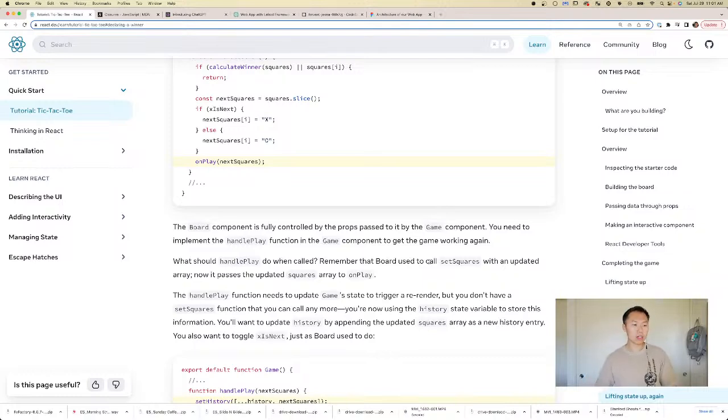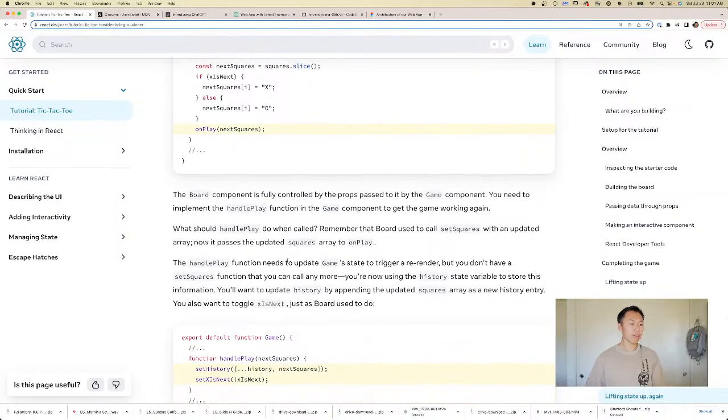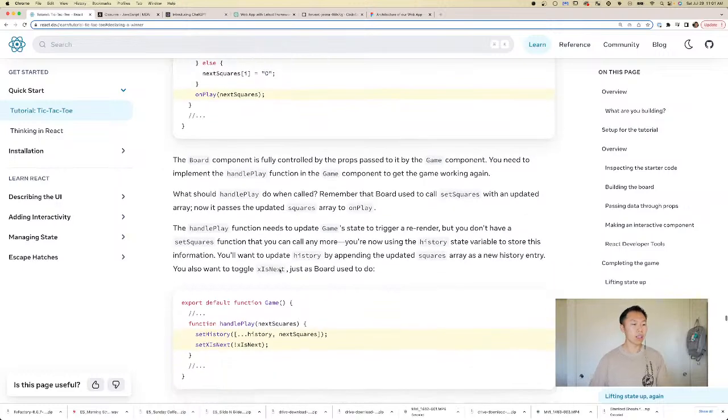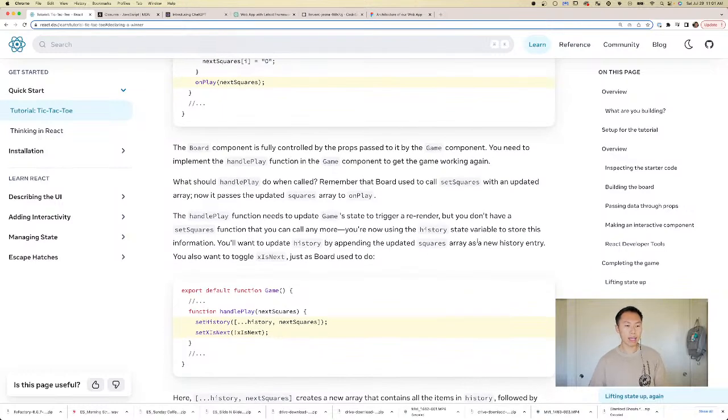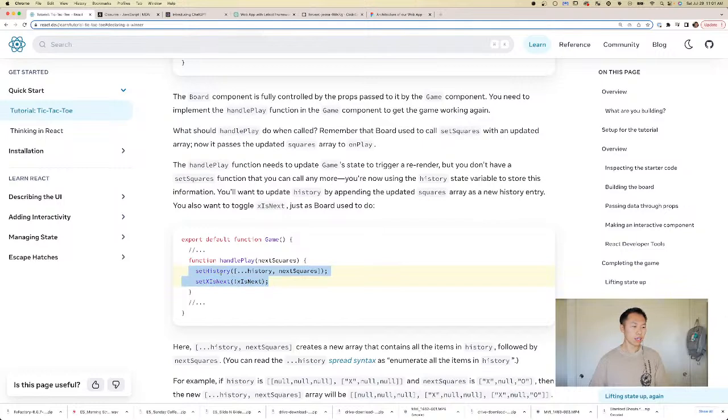Remember that board used to call set squares with an updated array. Now it passes the updated squares array to onPlay. The handle play function needs to update game state to trigger a re-render, but you don't have a set squares function that you can call anymore. Now you're using the history state variable to store this information. You'll want to update history by appending the updated squares array as a new history entry. You also want to toggle x is next, just as board used to do. Right, so these two. I see, so this is their way of appending.